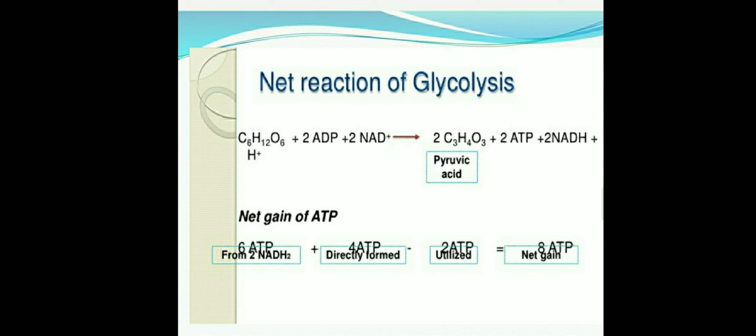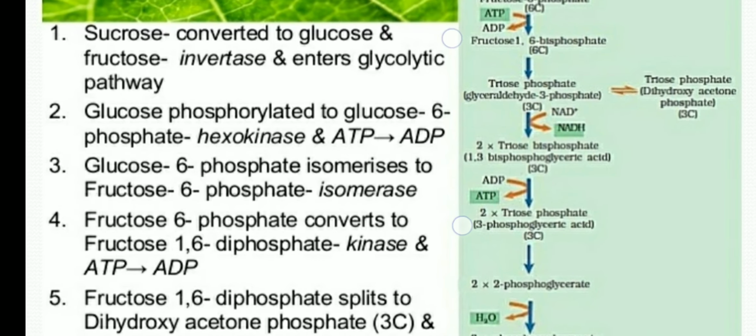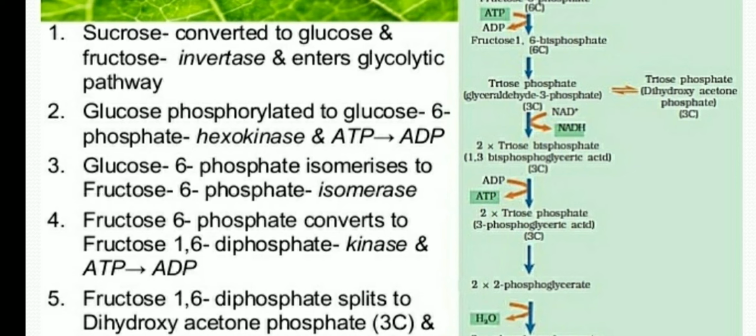So overall what happened in the process? One glucose molecule converts into 2 molecules of pyruvic acid. First you understand this. And second, net gain of ATP. So there in total, you will see 2 molecules of NADH2 are formed. Where are these formed? When glyceraldehyde 3-phosphate converts, NADPH is formed.